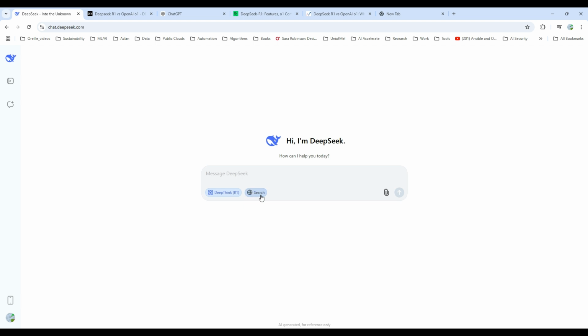Previously, this was based on V3 and it didn't gain that much popularity. But ever since this R1 model has been developed, it has been gaining lots and lots of popularity. You might be wondering why. Well, because this model is free and open source, and plus it rivals ChatGPT O1 in many places, and even beats it in some places as well.